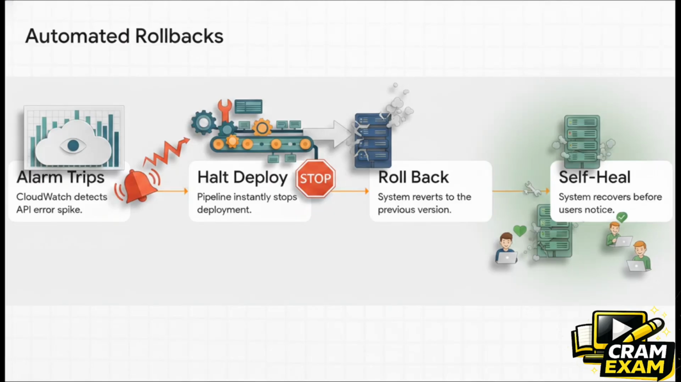As an AWS developer, you meticulously instrument your code to emit custom metrics to Amazon CloudWatch. You then configure your pipeline to actively watch a specific CloudWatch alarm during the deployment phase. If your API error rate spikes by even 5%, the CloudWatch alarm trips. The pipeline instantly detects this, halts the deployment, and performs application rollbacks by using those existing deployment strategies we just talked about. The system self-heals before your users even realized there was a glitch in the matrix.